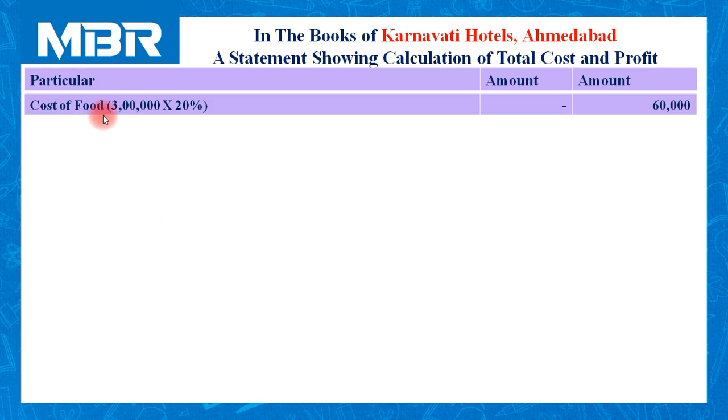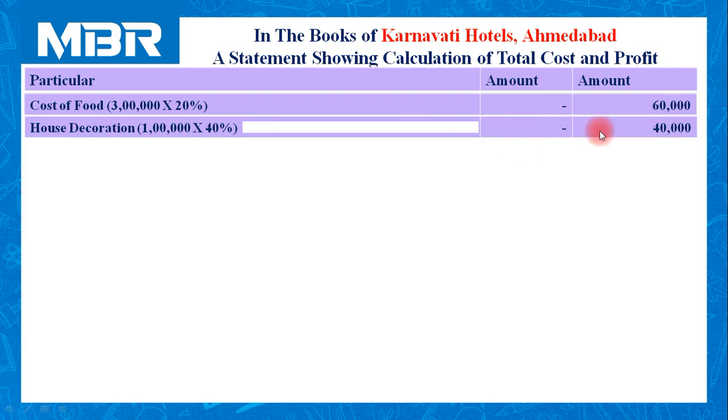Cost of food, total 3 lakhs. Out of these 3 lakhs, 20% amount is fixed. So amount dedicated to fixed cost is rupees 60,000. House decoration amounting to rupees 1 lakh. Out of this 1 lakh, 40% portion is fixed. So we need to enter 40,000 under the fixed cost category.